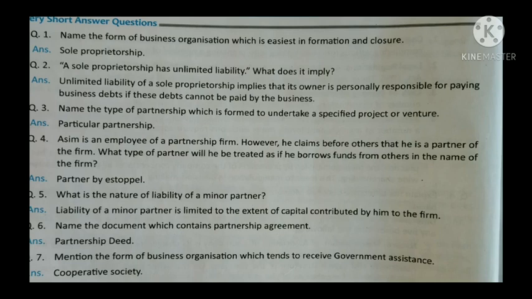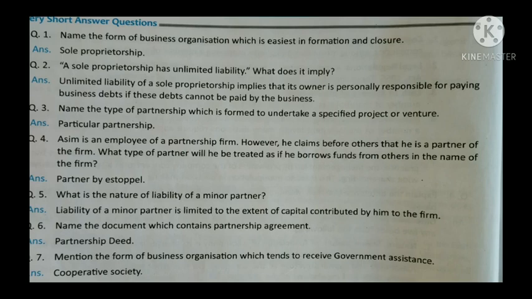The first one is, name the form of business organization which is easiest in formation and closure. Here in this question, you can see the feature easiest in formation and closure. This statement is related to sole proprietorship. And the second question is, a sole proprietorship has unlimited liability. What does it imply? Unlimited liability of a sole proprietorship implies that its owner is personally responsible for paying business debts if these debts cannot be paid by the business.